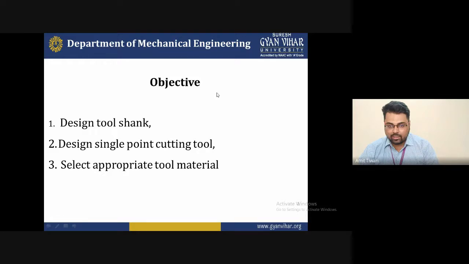Second is the design of the single point cutting tool, and selecting the appropriate tool material for the single point cutting tool. What type of material we select for single point cutting tool fabrication. So these three points are today's objectives that we will cover in the lecture.